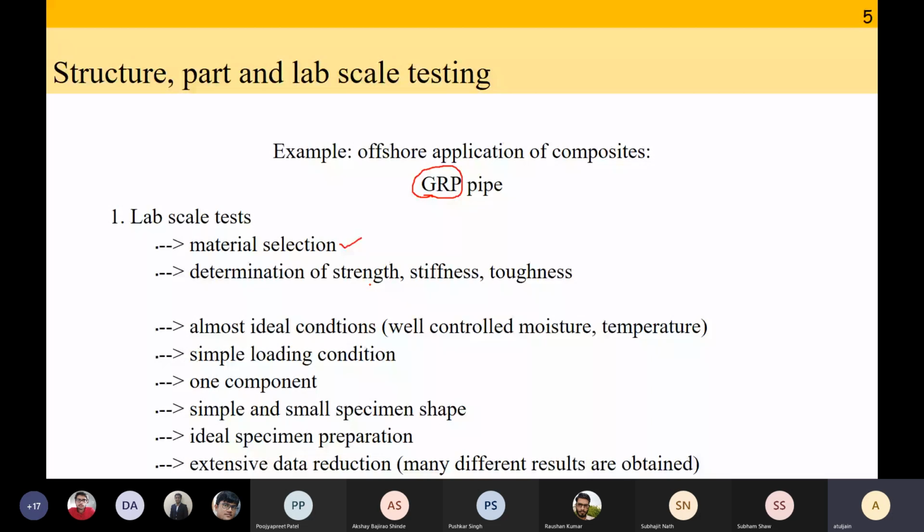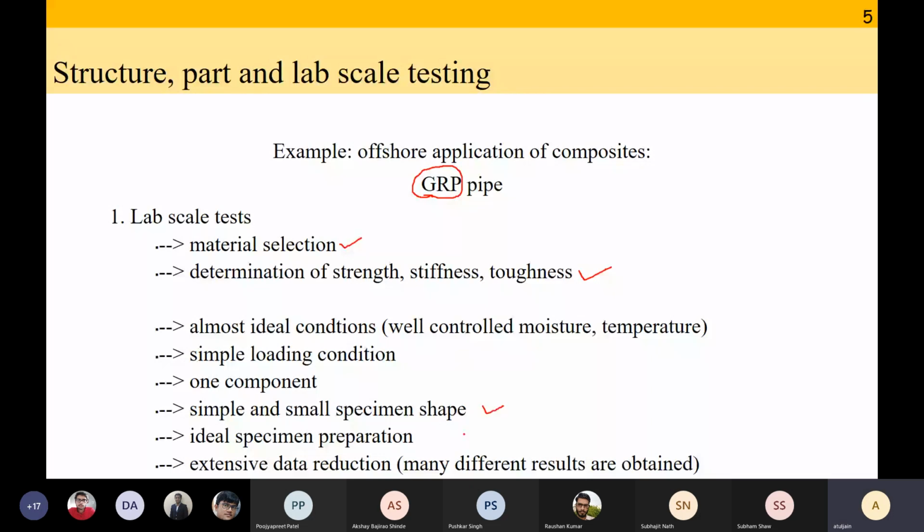The second objective will be determination of strength, stiffness, and toughness. So you are going to do coupon level tests, determine the strength, stiffness, toughness, as much data as you want to extract, because these are coupon level tests or lab scale tests. The third condition for this test is that it has to be almost ideal condition. The moisture will be well controlled, temperature will be well controlled in the lab. Loading condition is a simple uniaxial test. It is going to be only one small, simple shaped specimen.